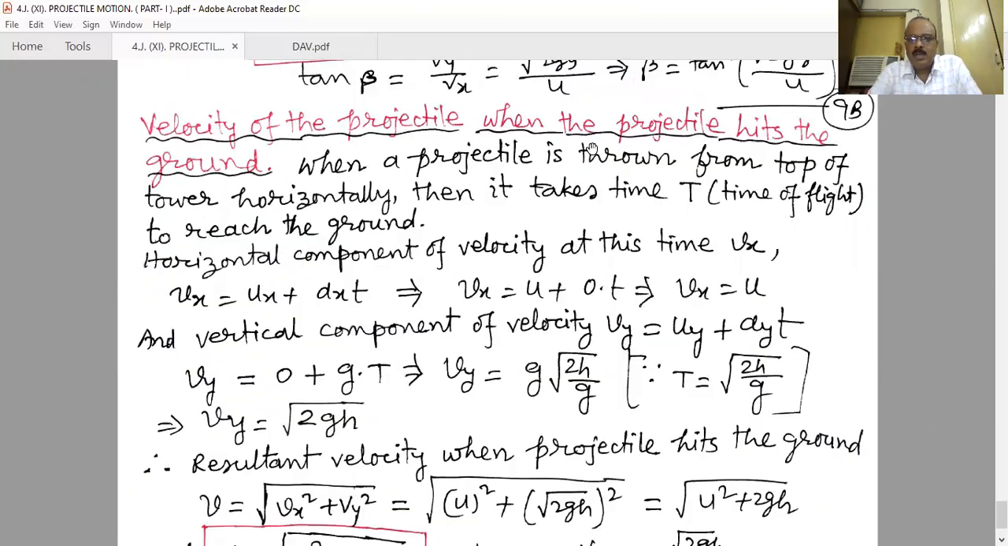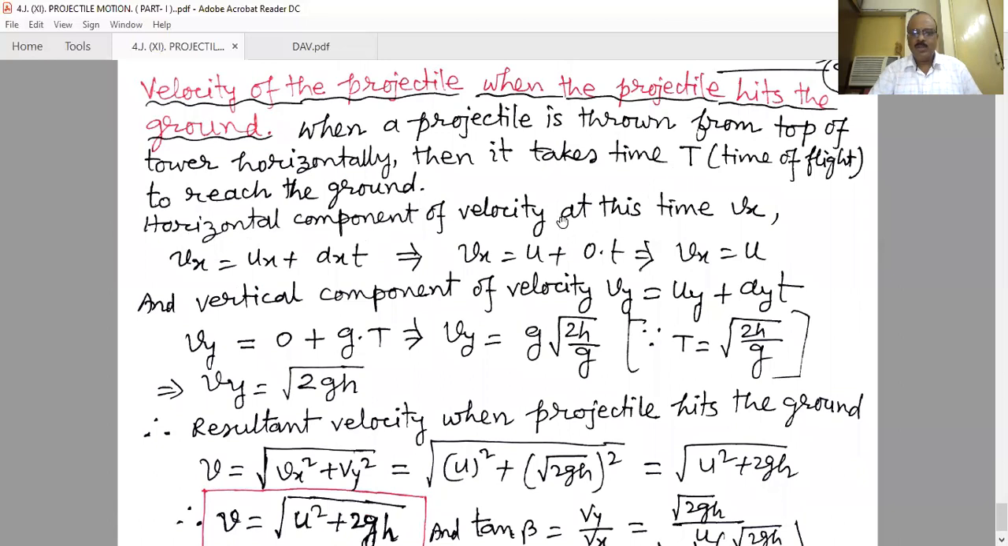Now, velocity of the projectile when the projectile hits the ground, that means when it hits the ground, what will be the velocity? When a projectile is thrown from the top of a tower horizontally, it takes time T, the time of flight, to reach the ground. The horizontal component of velocity at this time, Vx, is always u, there will be no change. Several times we have found that there is no change of the velocity along the x-axis, even when it strikes the ground. Vx remains unchanged as u, because there is no force along the horizontal direction.